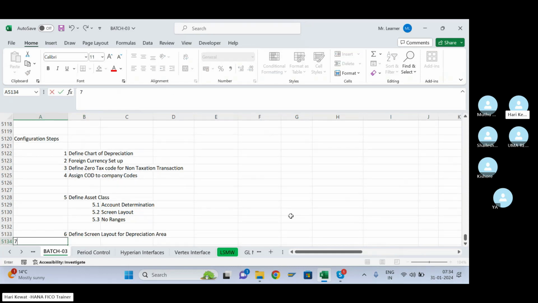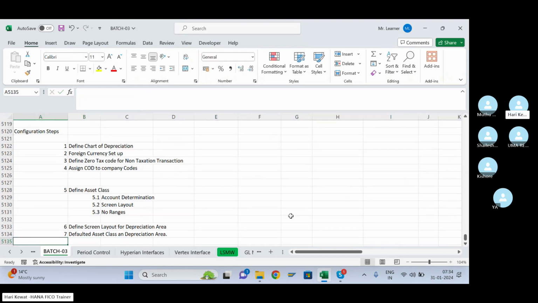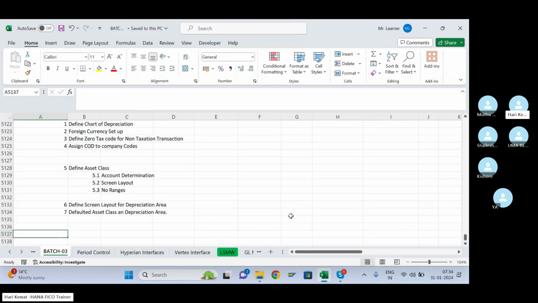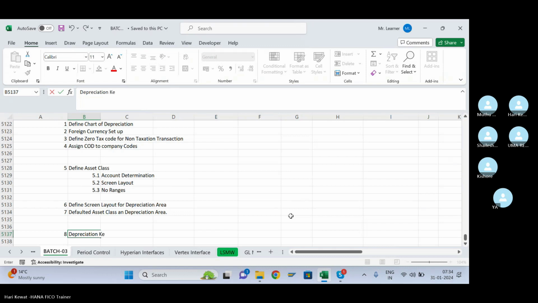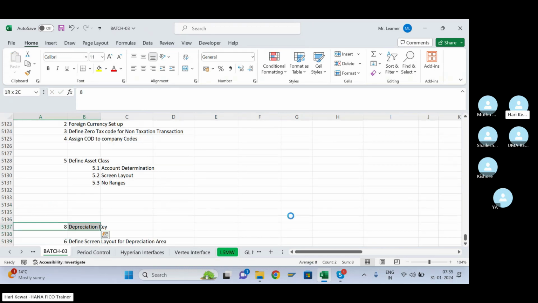Then seventh, we defaulted the asset class depreciation area. This we did. After that, we did the depreciation key creation. First we created the depreciation key.